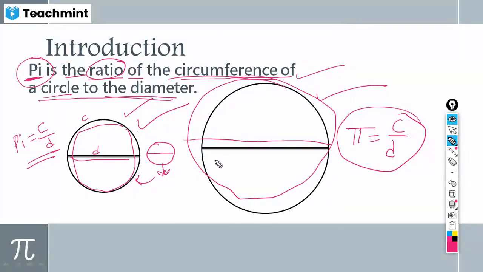Whether it's a big circle or a small circle or a very small circle, whenever you divide the circumference by the diameter, the value you are getting is always the same.